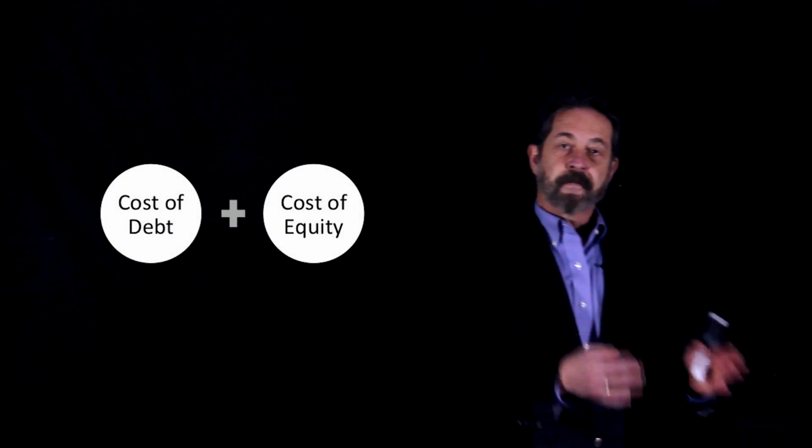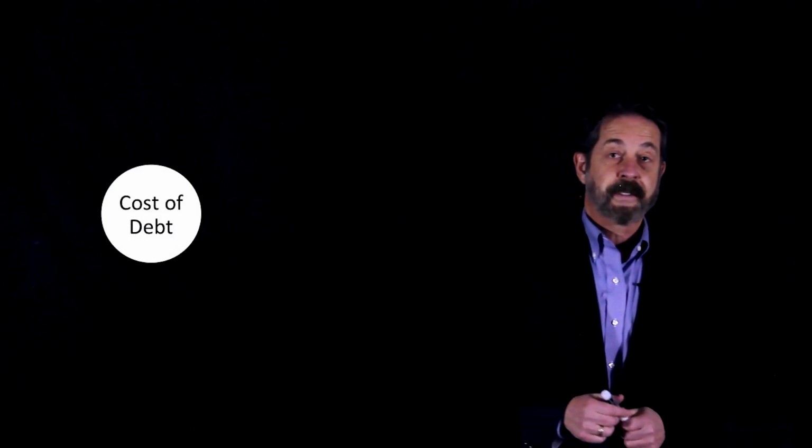To calculate weighted average cost of capital, we have to calculate the cost of debt and the cost of equity. So let's start with debt because it's easier. To calculate the cost of debt, you go into the company's most recent 10K and see what the company paid in its most recent long-term debt issuance. I'm going to make these numbers up. Don't look for them anywhere. The math will work, but the numbers are made up.